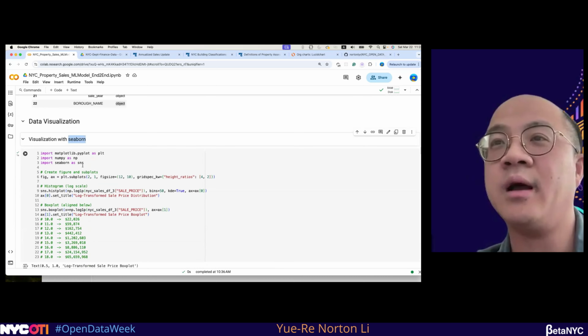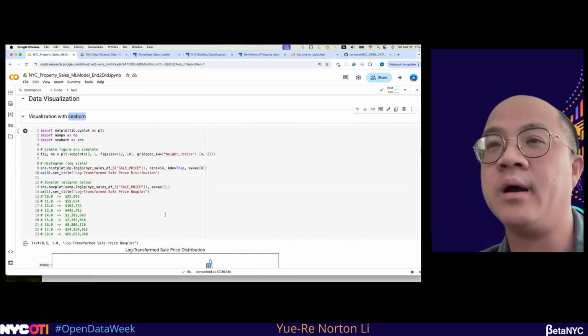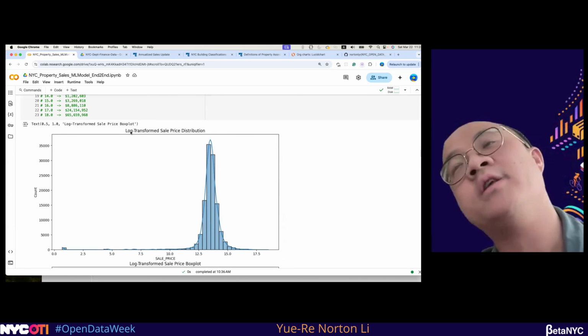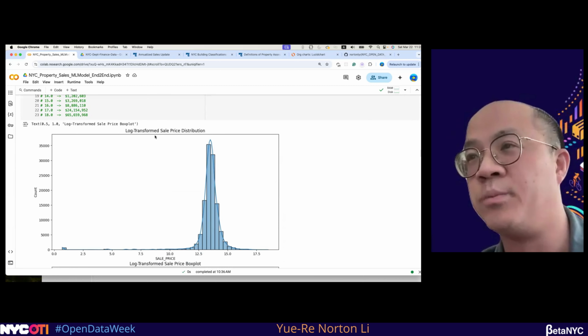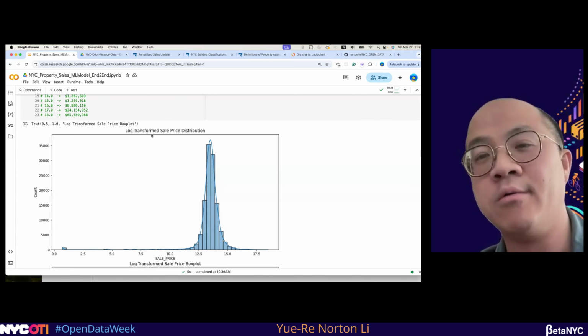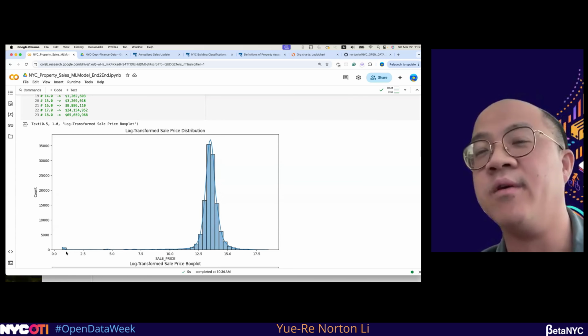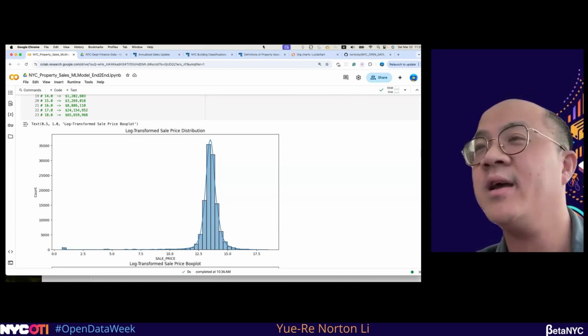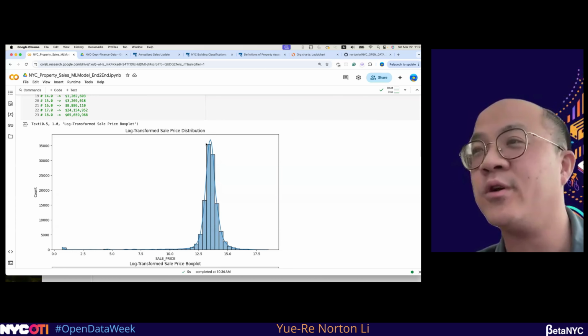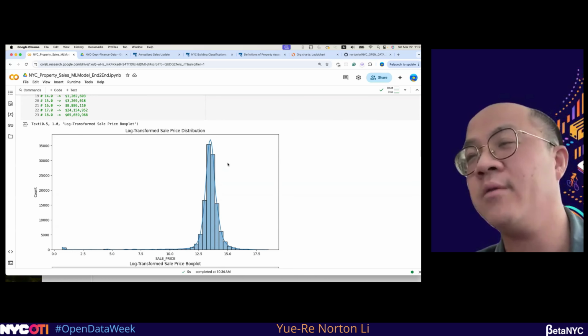So in Seaborn, for example, I plot the sale price, called the log transform sale price distribution versus the count. Why are we using the log transform? Because if we use the real price, you will see the gaps are very large. You will see something at 0 and something at 10 million. Then you will not see the graph as visible.